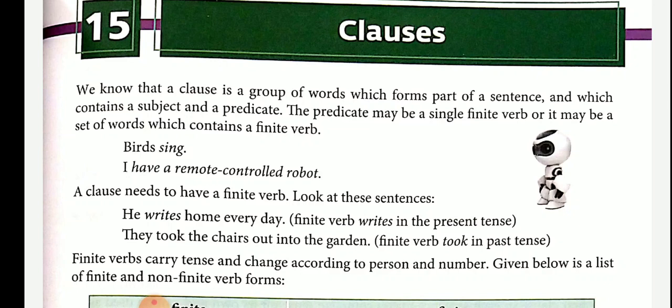Then past participle, each verb has its own past participle. It also comes under non-finite verb.